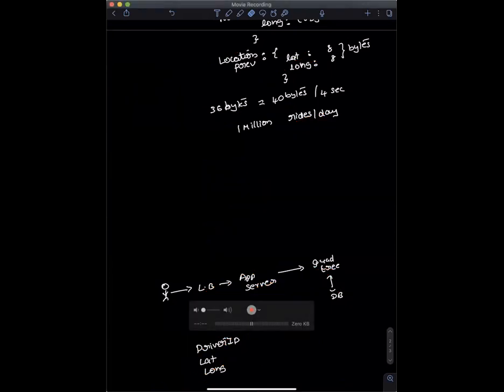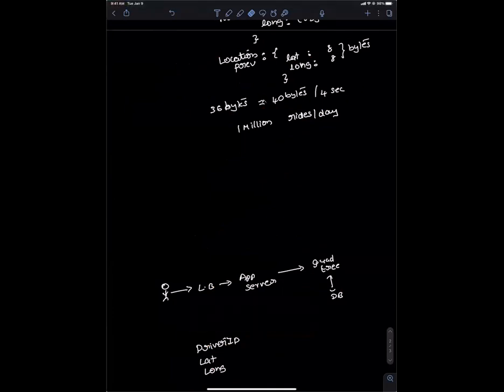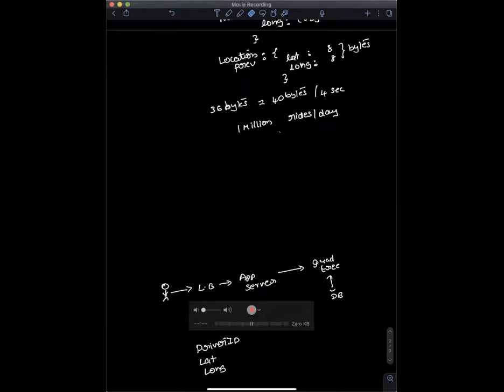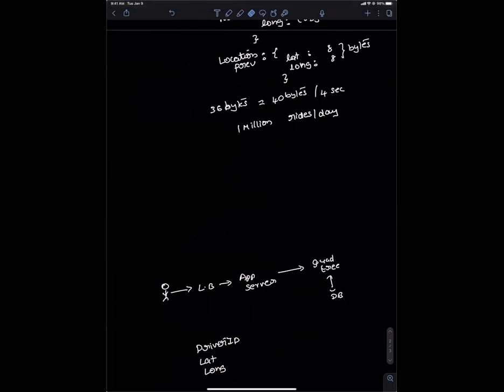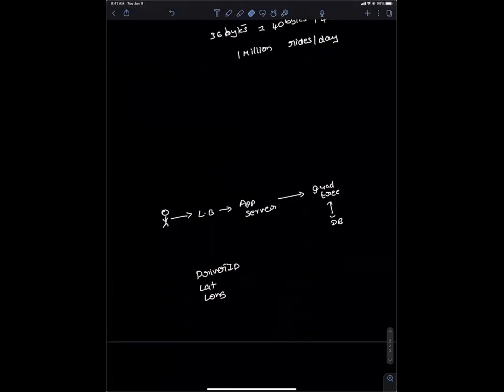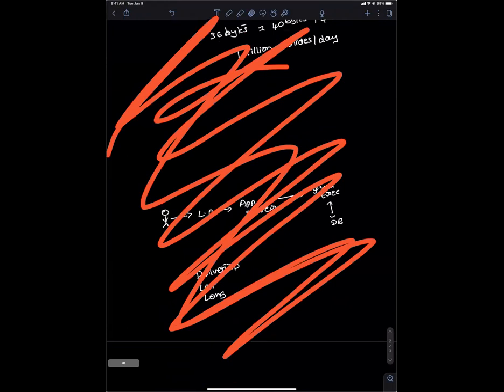Okay. So Sri, the reason I was talking about 1 million riders per day per second is because you said that the request goes from the app server directly to the quad tree, right? Yeah. So I just wanted to know, is this your high level architecture? Yeah, that's my high level architecture. But if you have a lot of writes happening per second, isn't that going to put a lot of stress on your app server? And since a lot of writes are happening, you're also reading at the same time.